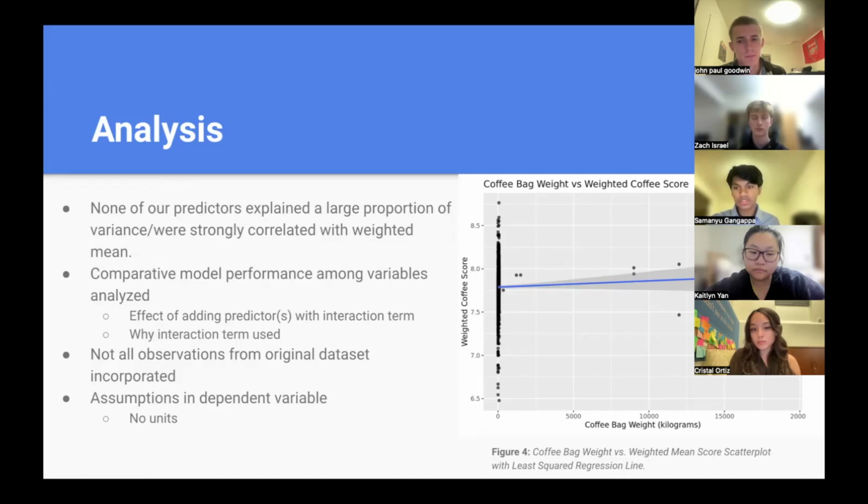And we also made assumptions in the dependent variable regarding which attributes mattered most. We weighed taste more than everything else, and we didn't select every single component of the original total score. So it is our judgment being used for the dependent variable. And moreover, there's also no units for it. Yeah, and real quick, we also only took out outliers that were not physically possible. Some of the elevations were way too high, elevations that don't exist on Earth, so that's why we took them out.